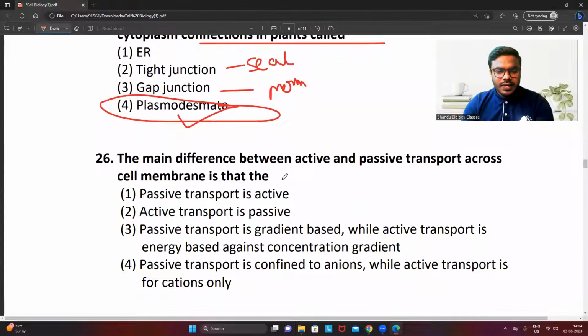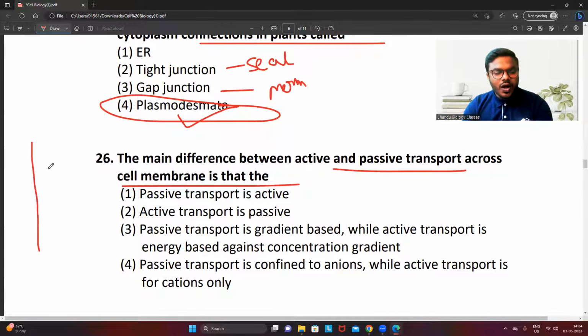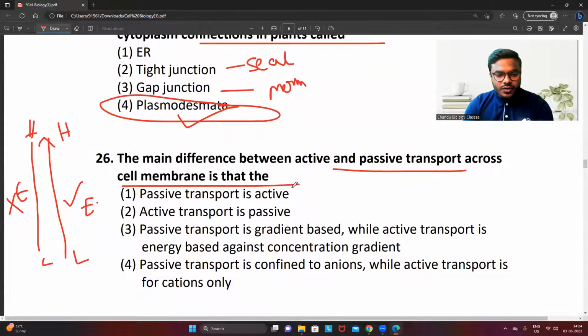Question number 26. The main difference between active and passive transport across the cell membrane is that, I told you very clearly, passive transport means along the concentration gradient, high to low. Active transport means low to high. In passive transport, we don't use energy. In active transport, we use energy compulsorily. So saying passive transport is active is a wrong statement. Active transport is passive, wrong statement. Passive transport is gradient based, while active transport is energy based. Of course, true. Option 3 is the right option.